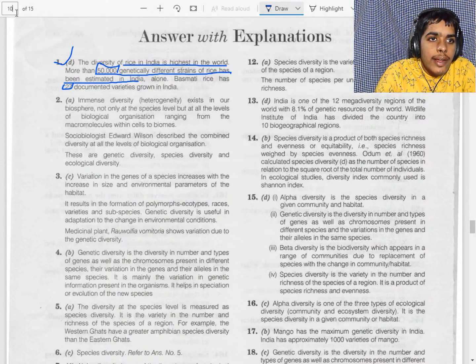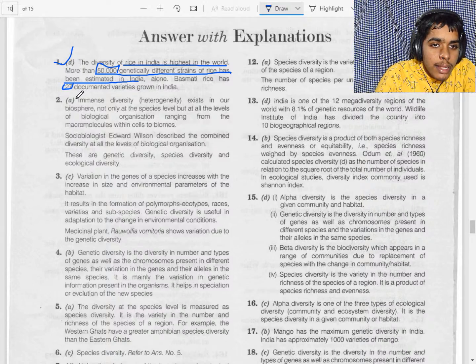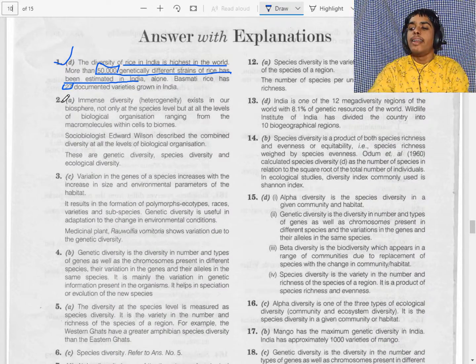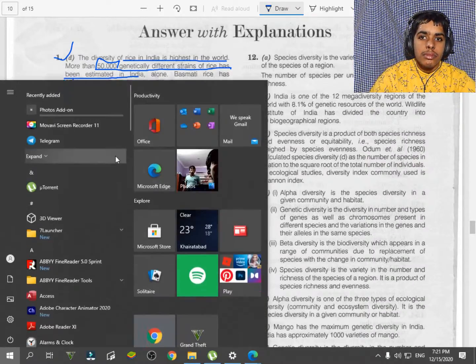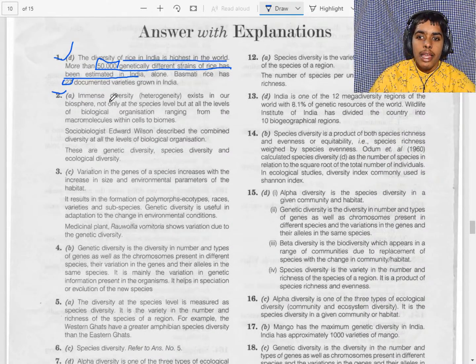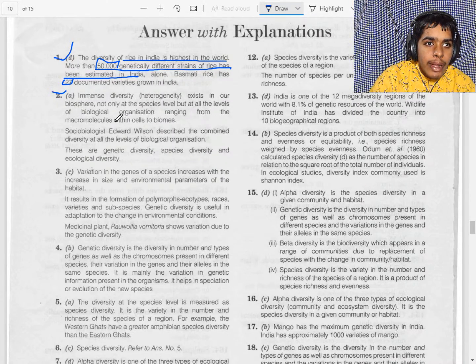Let's check whether our answer is correct or not. Yes, our answer is correct. Now I will read the explanation. Immense diversity exists in our biosphere, not only at the species level, but at the levels of biological organization ranging from the macromolecules within cells to biomes.